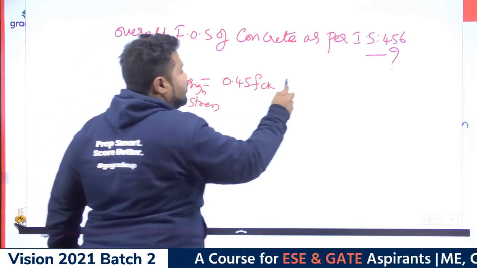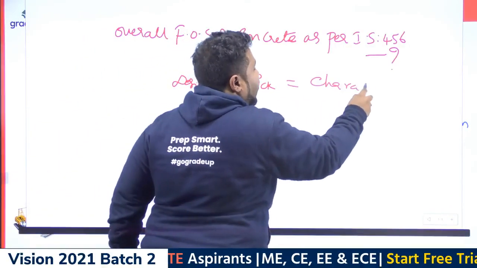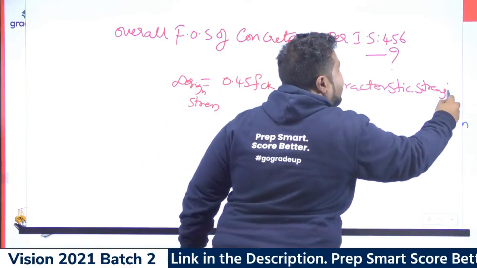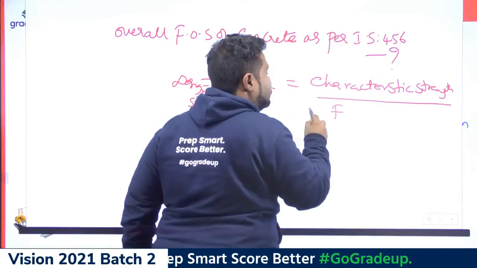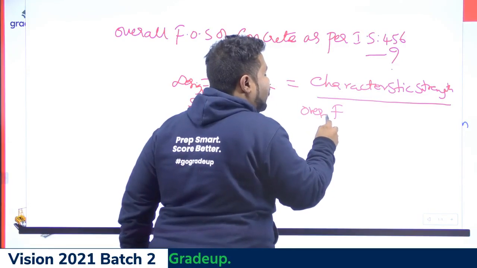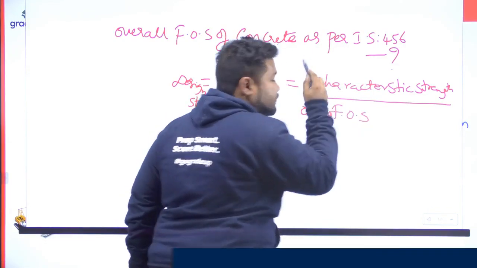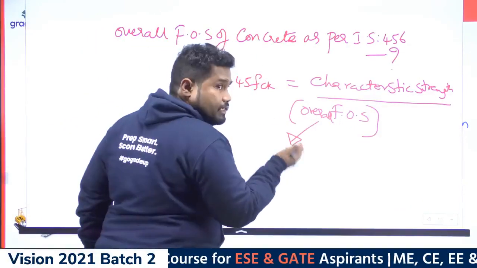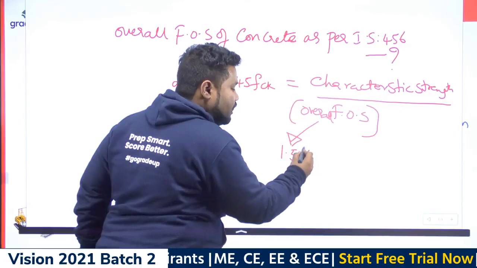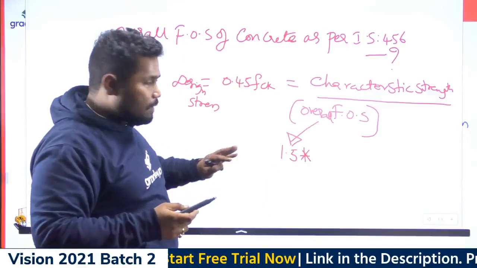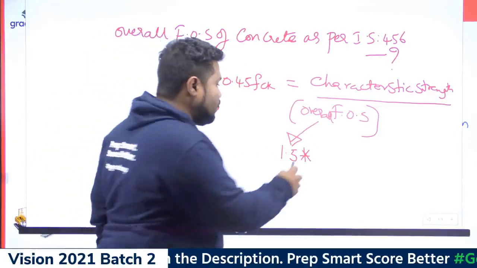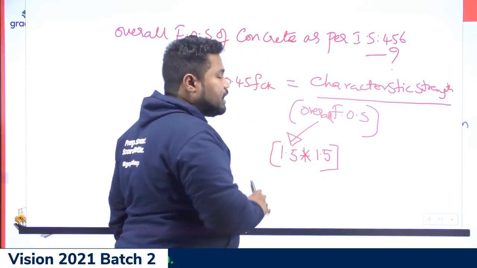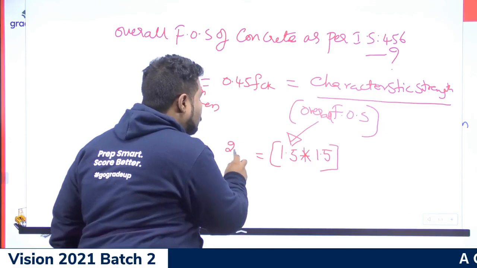So design stress, how will you get it? Characteristic strength divided by the overall factor of safety. How do you get this overall factor of safety? It is a combination of 1.5, the shape and size factor, and one more factor, which is the factor of safety for the concrete material itself. Together it is 2.25.